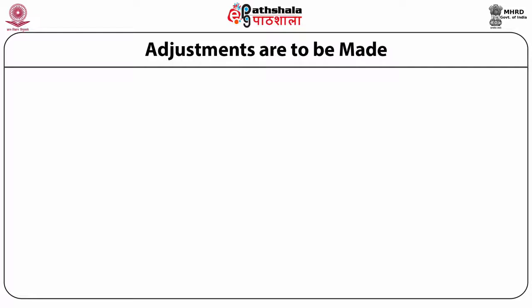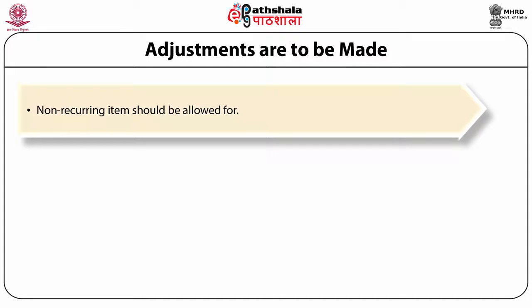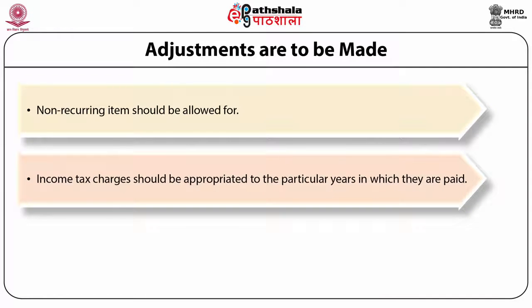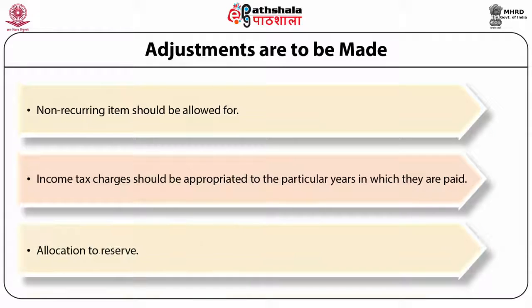Number 1. Non-recurring items should be allowed for. Number 2. Income tax charges should be appropriated to the particular years in which they are paid. Number 3. Allocation to reserve.